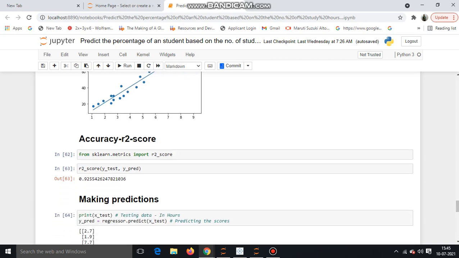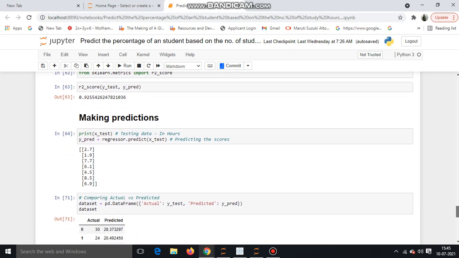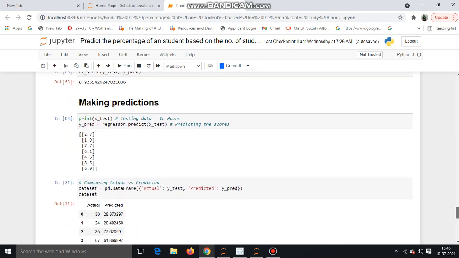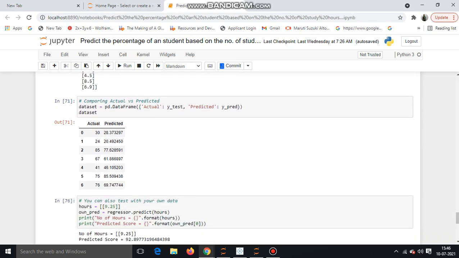And here is our accuracy, the R2 score. For testing data, we are getting 92.5%. And then making predictions for actual data and predicted values. Here we can compare our actual data and predicted values.